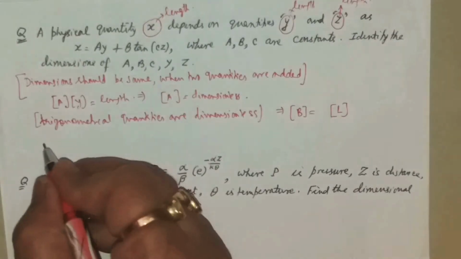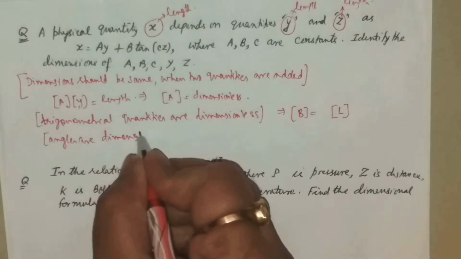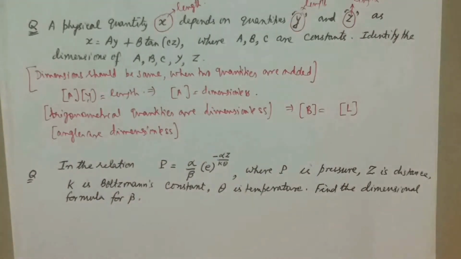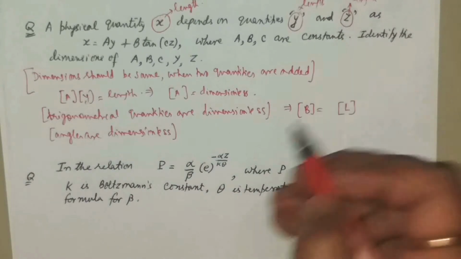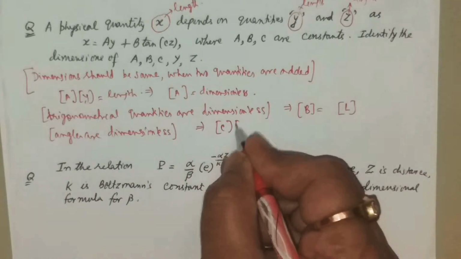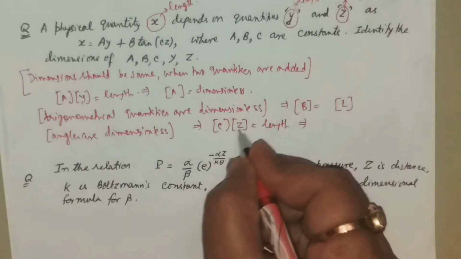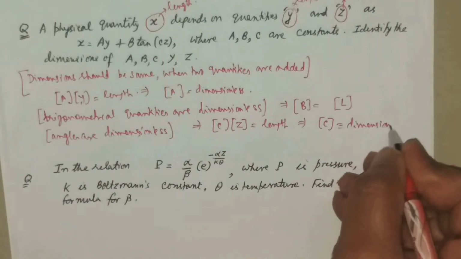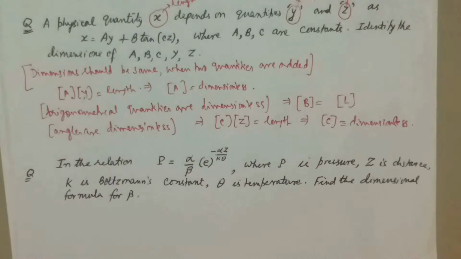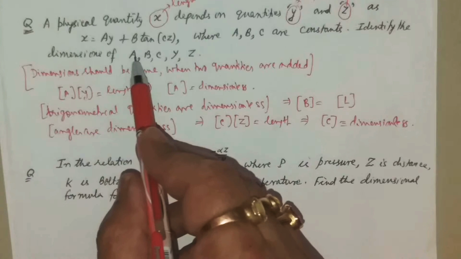Now tan of anything is dimensionless. Now look at inside. Angles are dimensionless. Angle, basically it is in radians. This is dimensionless. Ratio of two similar quantities. So c into z is dimensionless. If I assume z is also length, therefore c into dimension of z, it should be also length. This implies z is also length, this is length, c is dimensionless. C is dimensionless.